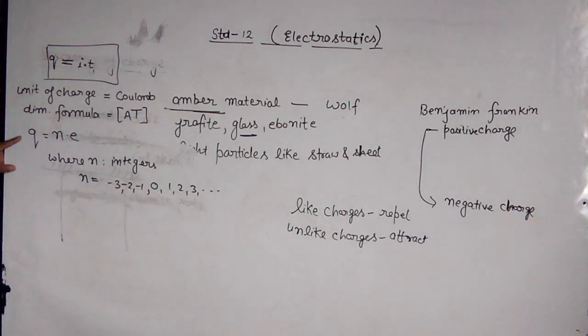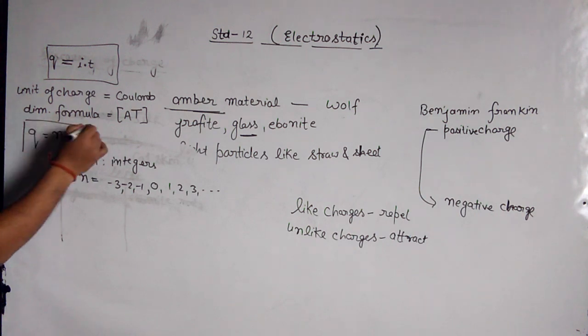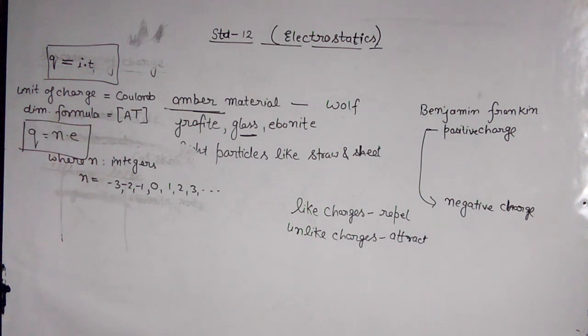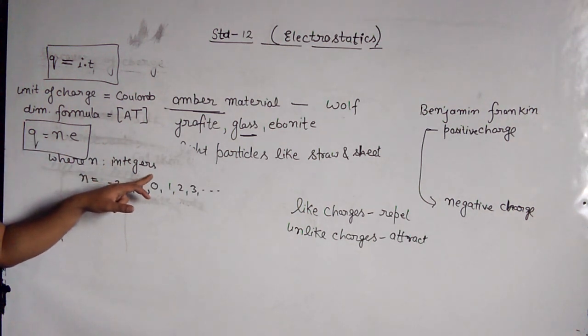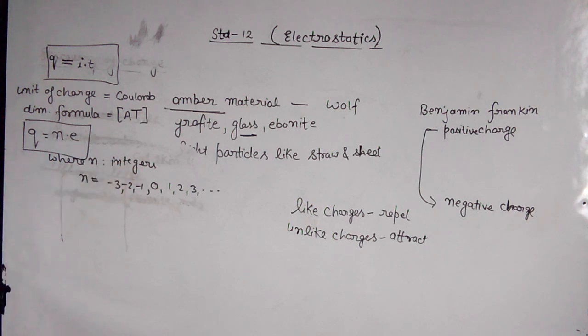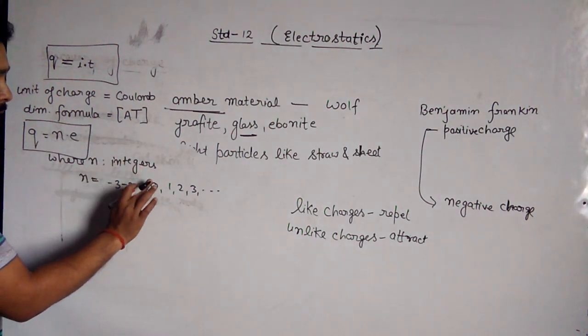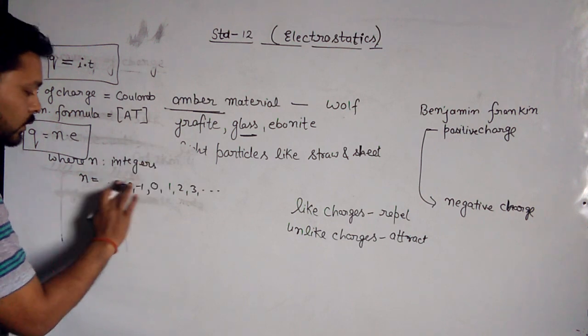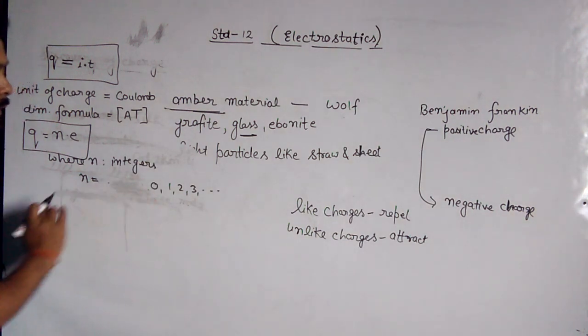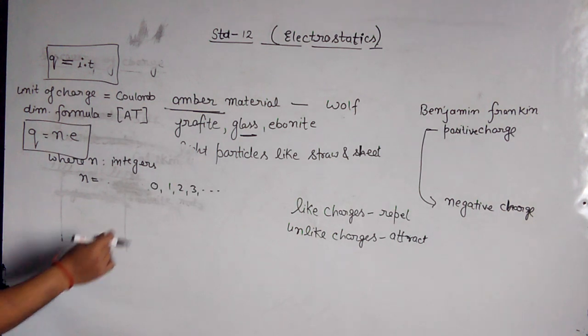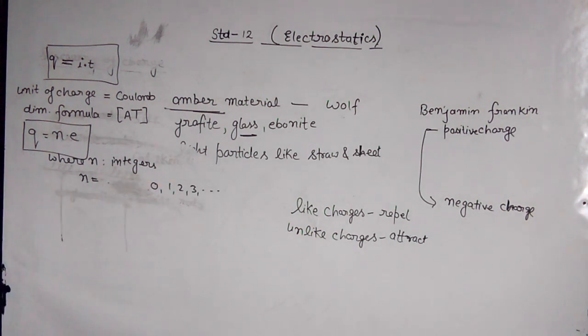So from this expression it is clear that charge is quantized and cannot be divided elementarily. This n represents the integers, which may be positive and zero integers.